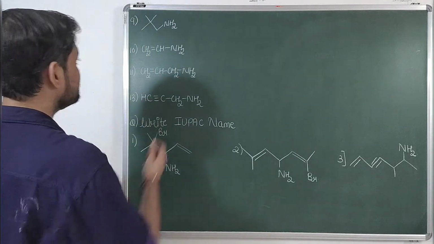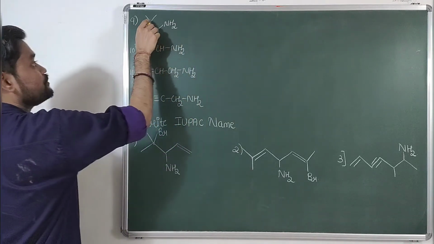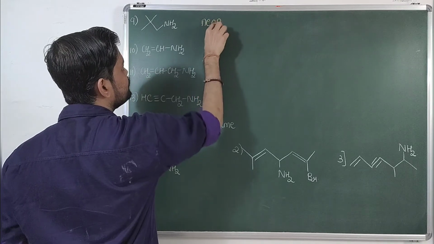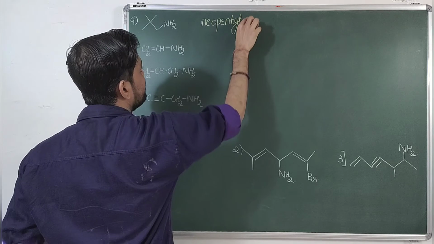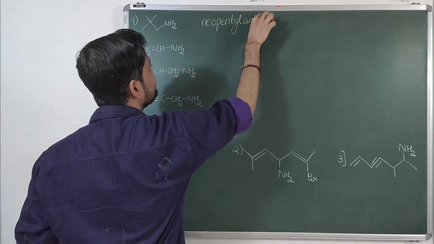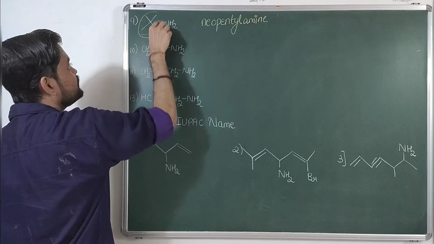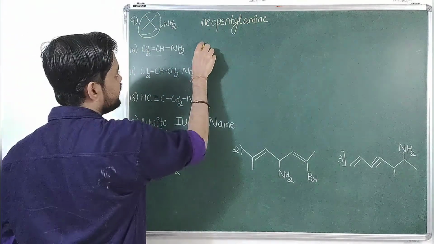The first name over here, it looks like allyl group. Sorry, not allyl, it looks like neo group. So it is neopentyl group, so it is neopentylamine. This is neo group, entire group is neo. Now talking about this group, this is vinyl.